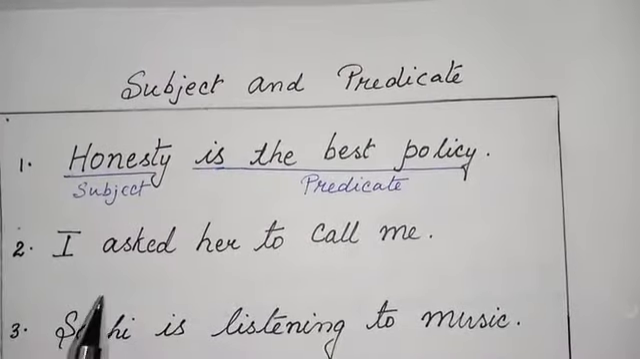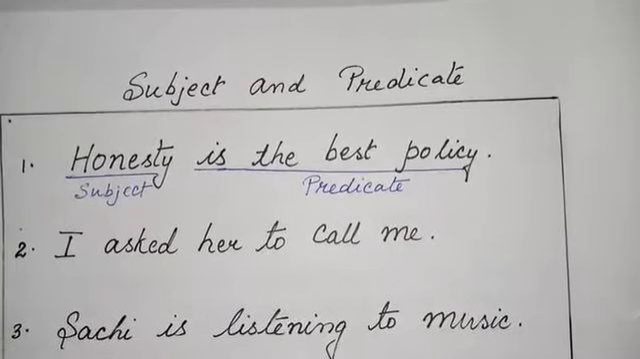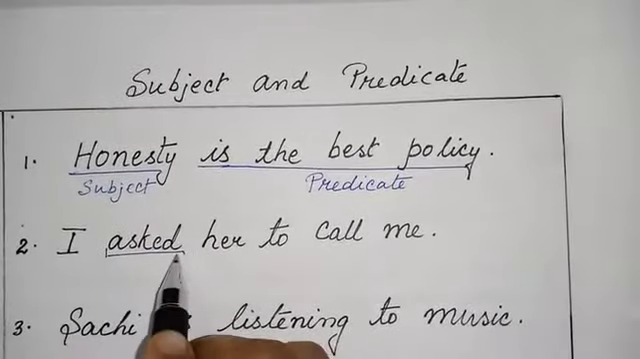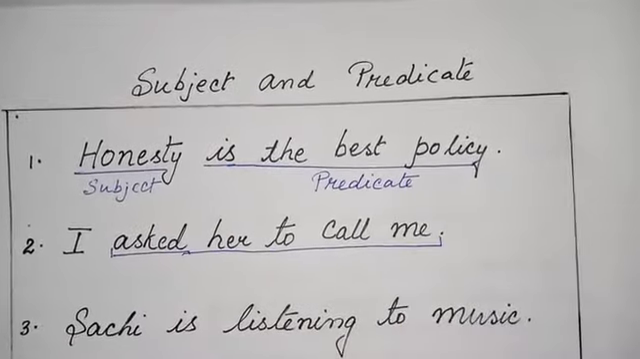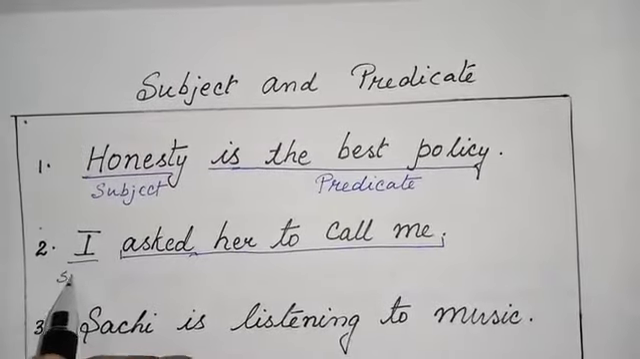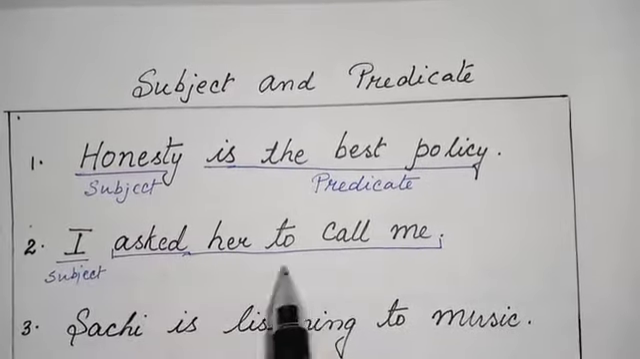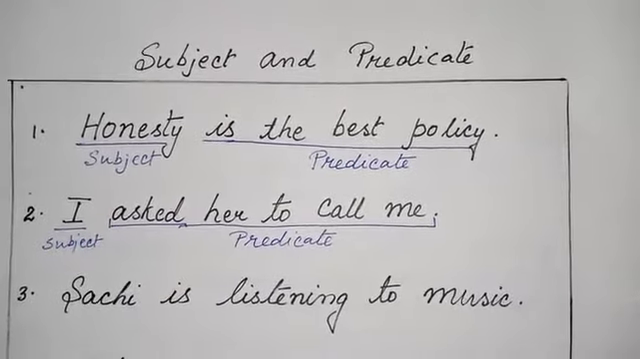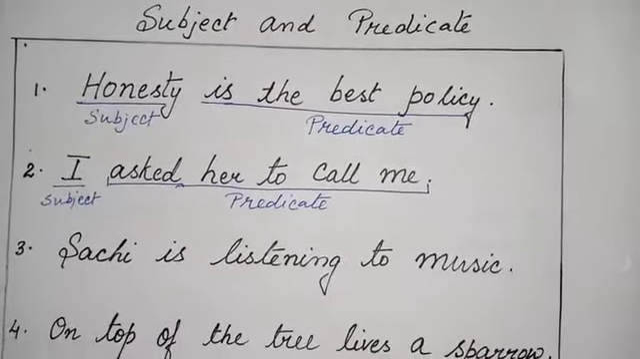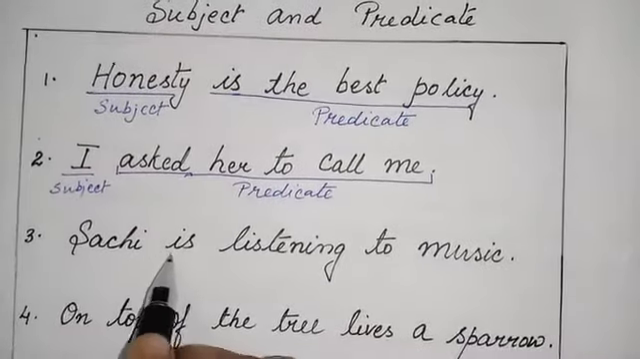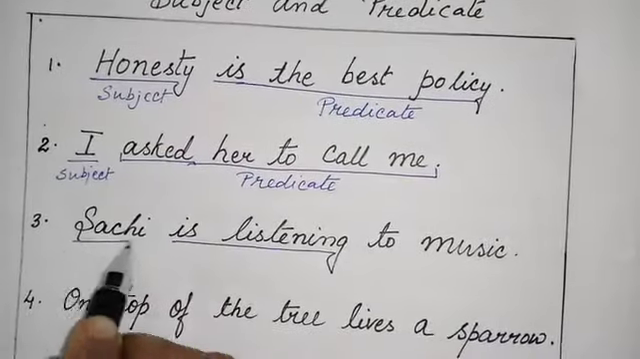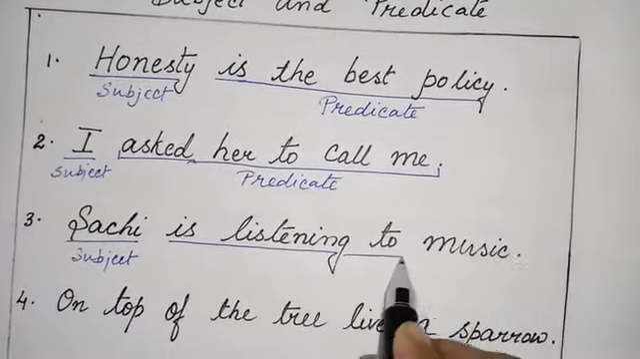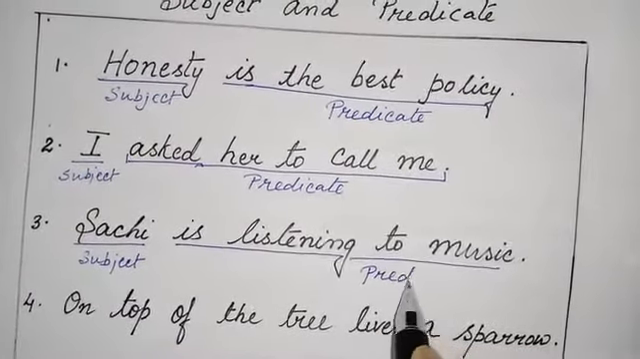Second sentence. I asked her to call me. The verb here is asked. So, who asked? I asked. Quite clear, subject and the predicate. Sachi is listening to music. Who is listening? Sachi. Subject, and the remaining part is the predicate.